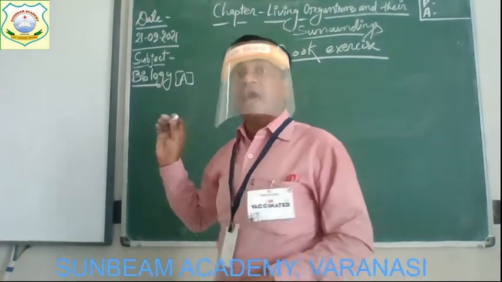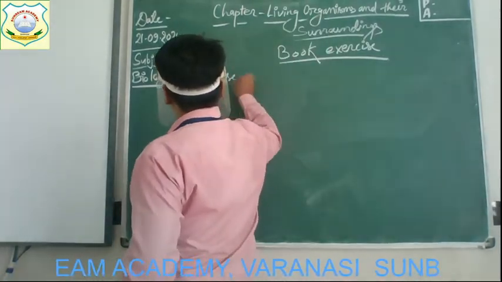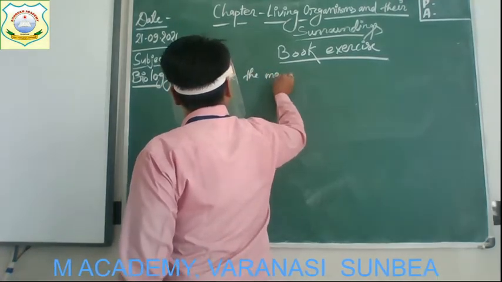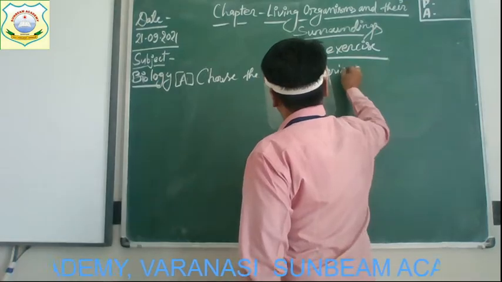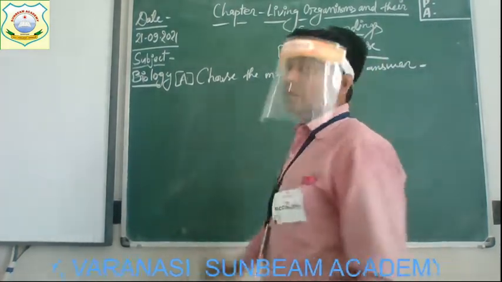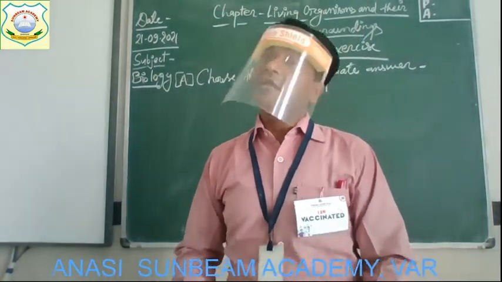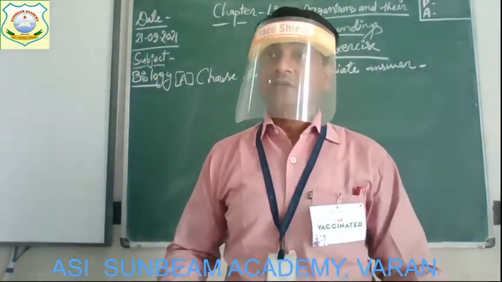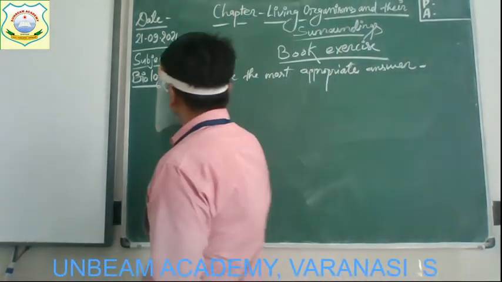Choose the most appropriate answer. Even in such questions, 4 options are given and you have to select the correct one. Alright? So come to the first question, number 1.